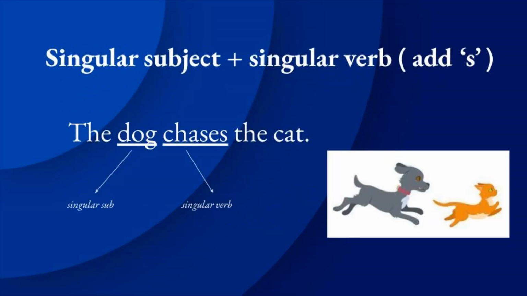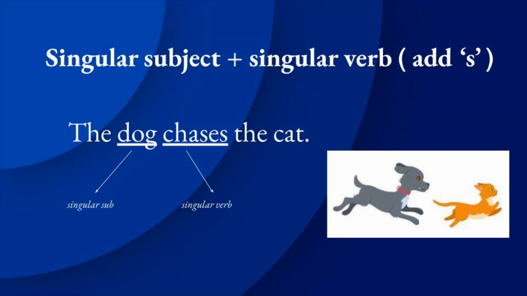Look here. Now we are going to see singular subject and singular verb. Look at the example first of all. The dog chases the cat. What is the subject in the given example? Yes, you are right. The subject is dog. Dog means singular or plural? Yes, the dog is a singular noun.